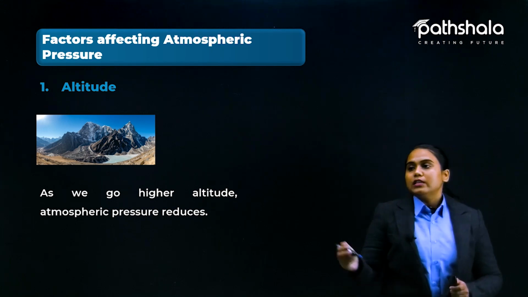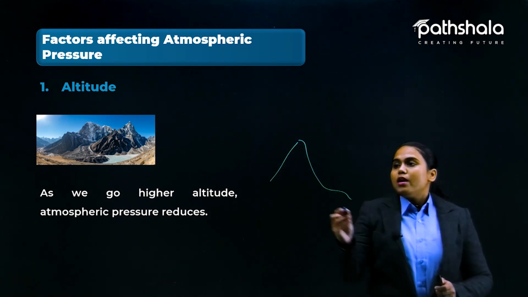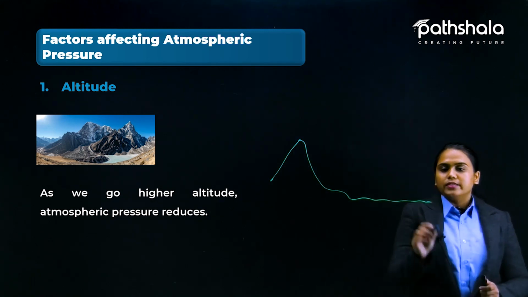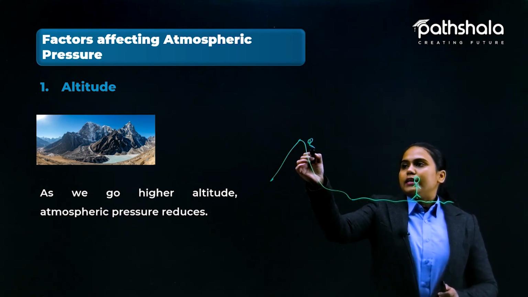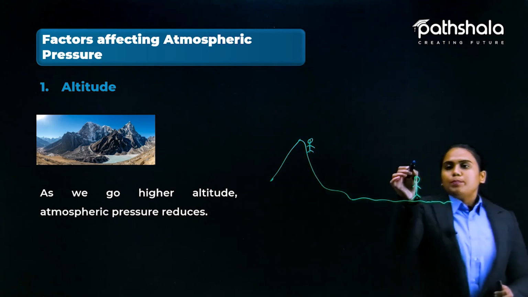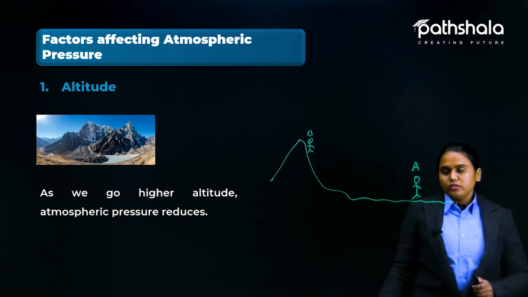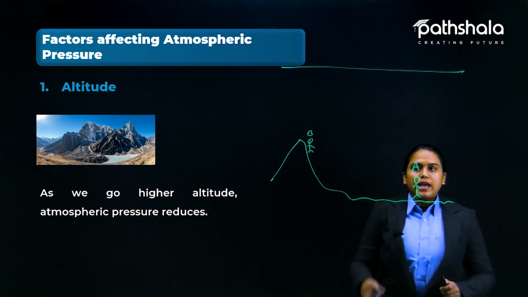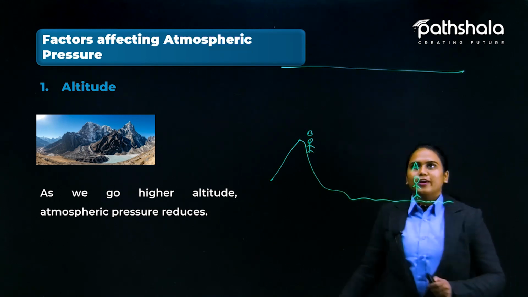Why is it reducing, dear all? Let me tell you this example, like the diagram. There is a mountain peak and here is the land surface, and one person is standing here and one person is standing here. So the person A and the person B are at different positions, and here is the atmospheric level. I am just imagining it is far more above than that.